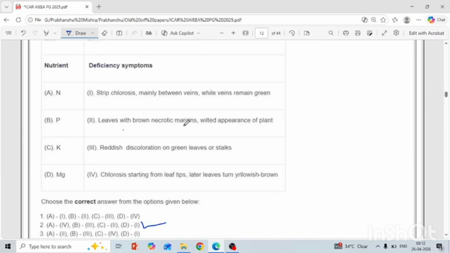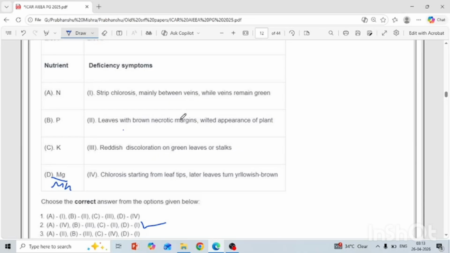Another is the nutrient and their deficiency symptoms. This is a very simple question if your basic fundamentals are clear. Strip chlorosis mainly affects the veins... while the veins remain green. Interveinal chlorosis means the veins are green, but the space in between is yellowish in color. Interveinal chlorosis is the symptom of which nutrient deficiency? Mg and Mn. So interveinal chlorosis is the symptom of Mg and Mn.